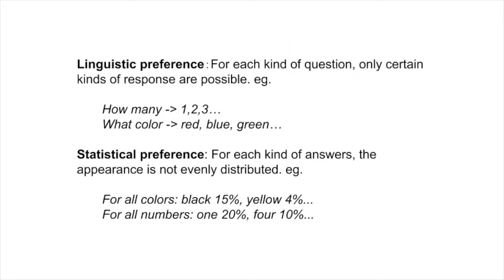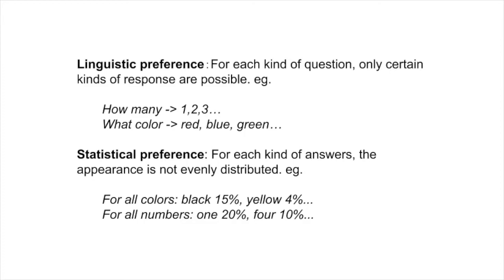In this research, we explored the possible origins of bias in VQA datasets. We have found two kinds of bias that may influence the performance of VQA models. In the process of creating the VQA dataset, questions and answers are represented in human languages. Naturally, the feasible answer candidates would heavily rely on the type of questions, and this is called linguistic bias. For example, numbers are the only possible answers for questions that start with how many.